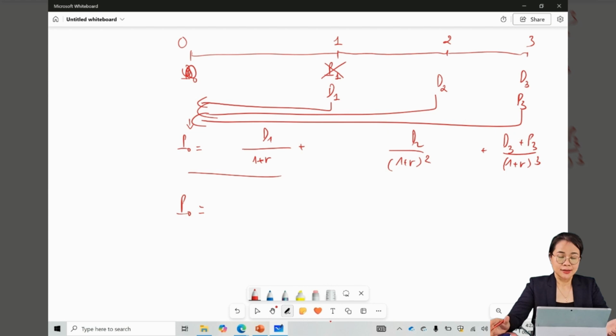But wait, is that simple? Can you do the stock valuation now? Can you do the valuation for Vinamilk now? I want to know the intrinsic value of Vinamilk. But wait, look at the formula. This is still an idea and a concept. So far you cannot do stock valuation with this formula. And why? I will tell you why.